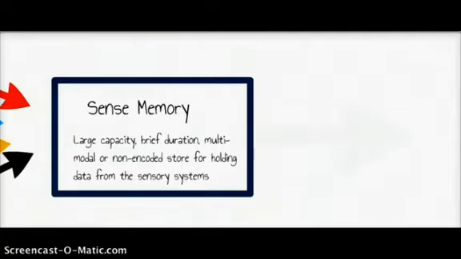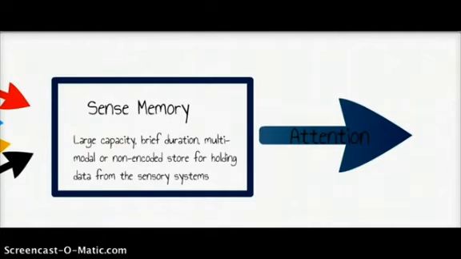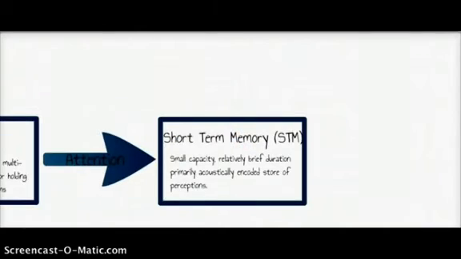Encoding is the way information is changed so that it can be stored in the memory. There are three main ways in which information can be encoded. 1. The visual, or the picture. 2. Acoustic, or the sound. And 3. The semantic, or the meaning. Capacity concerns how much information can be stored, and duration refers to the period of time that information can last in the memory stores.